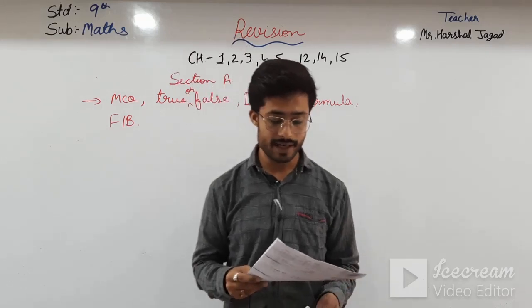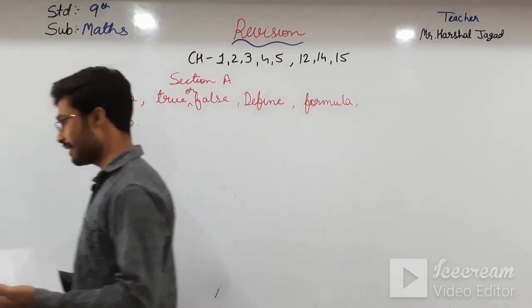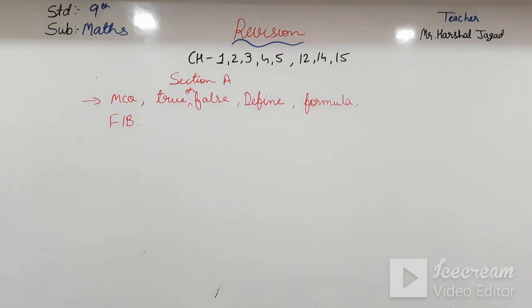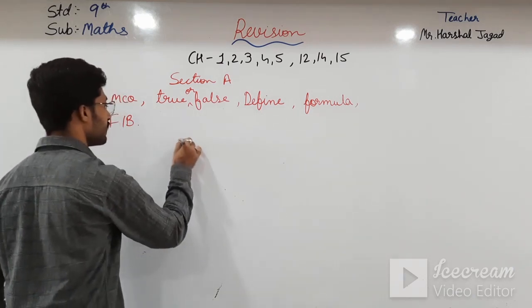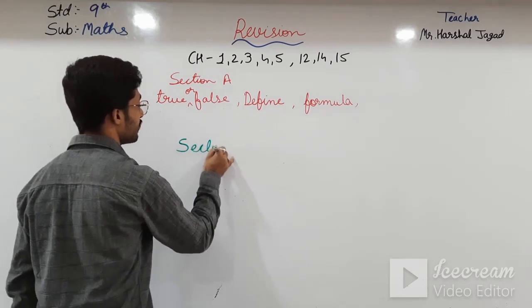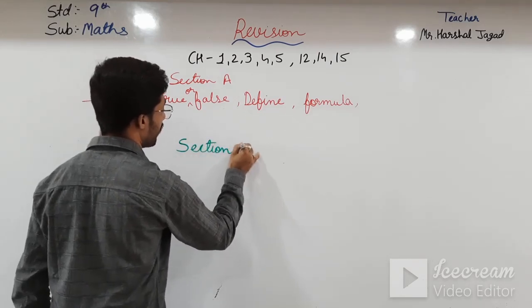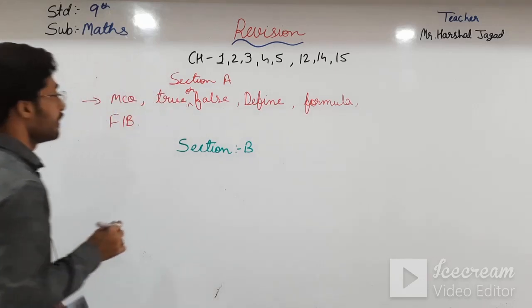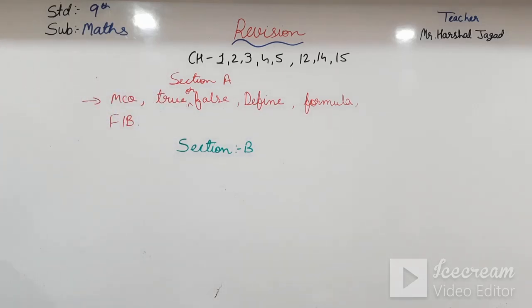And directly moving towards section B. From section B, what will be asked? Here I am first writing that.